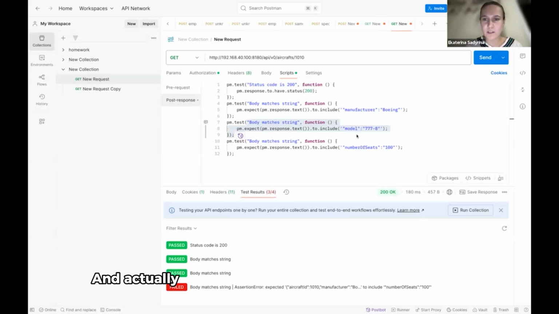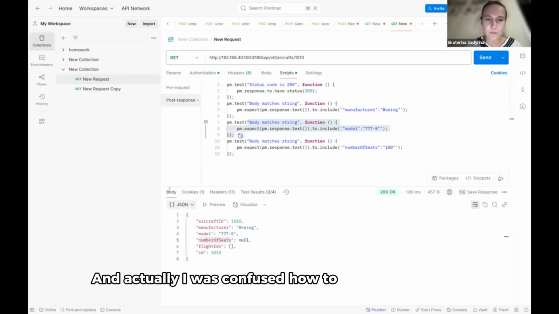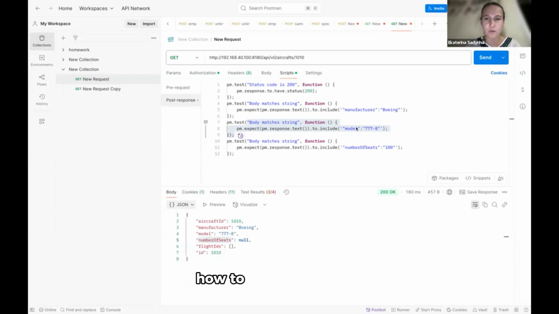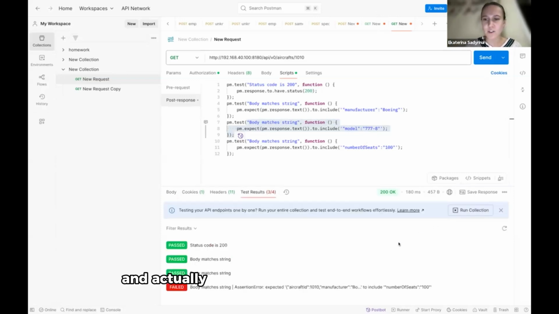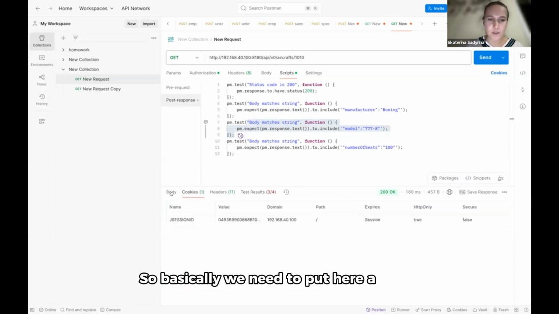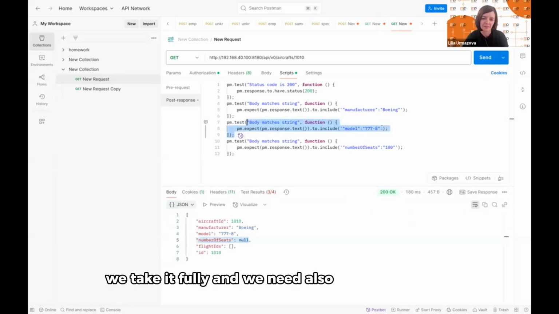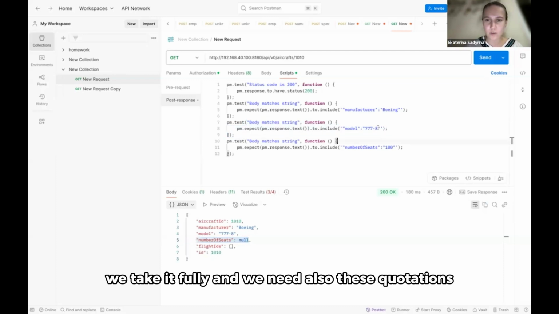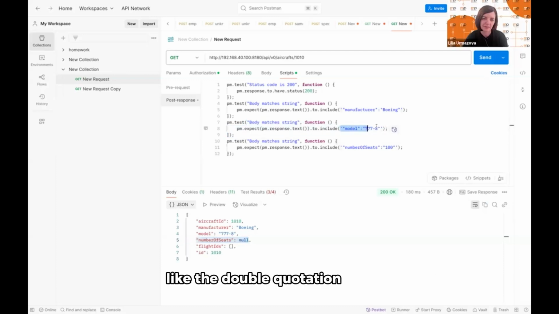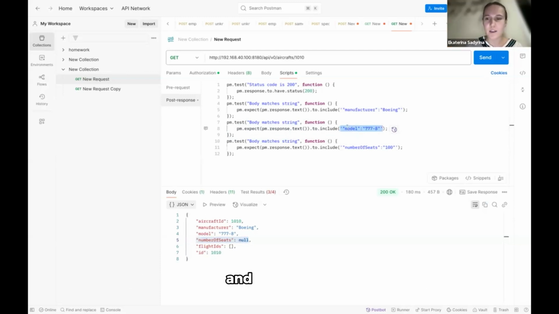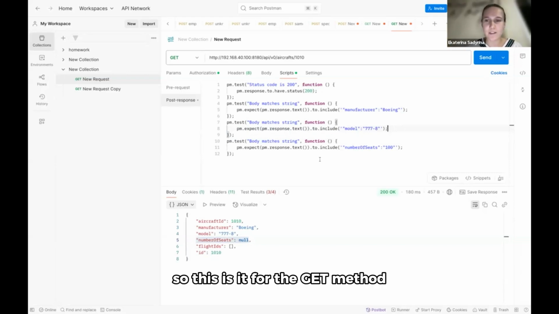And actually I was confused how to manage the string, how to write it correctly, and the AI helped me to fix my script. So basically we need to put a string here, we take it fully, and we need these quotations, the double quotation as well. That was my mistake because I had only one, and the AI fixed it. Super. Yeah, so this is it for the GET method.